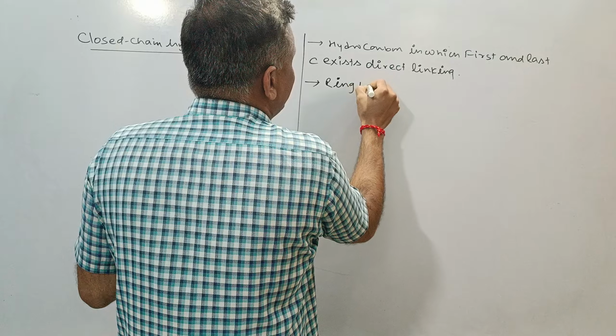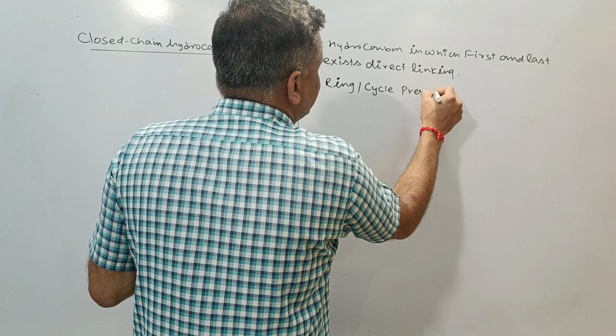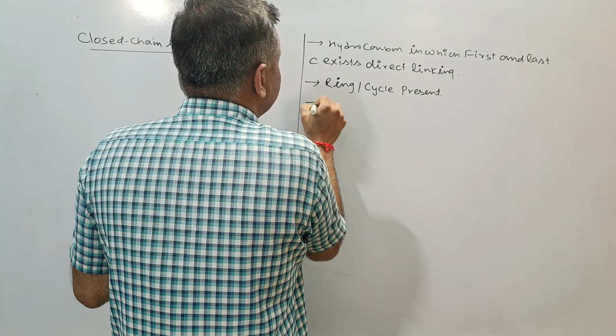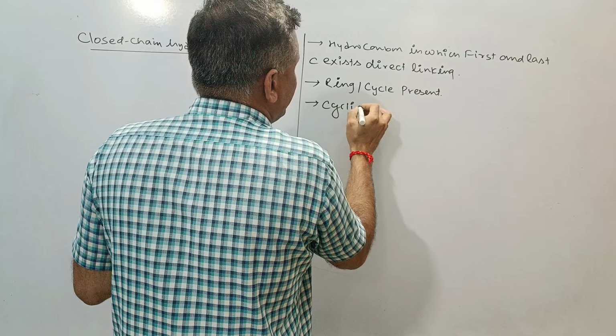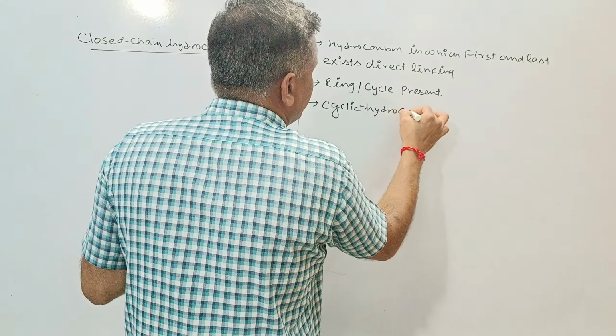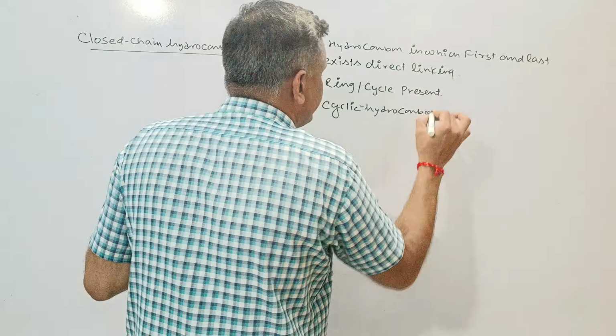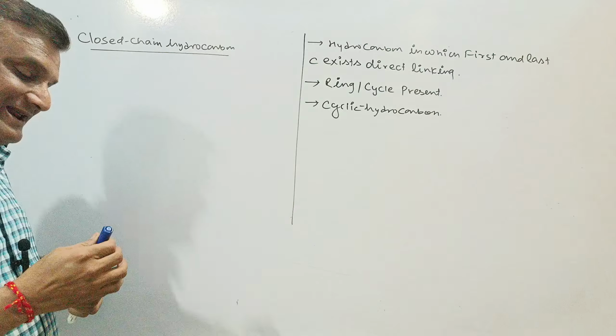So we can say a ring or cycle will be present. That's why these are also called cyclic hydrocarbons. So we have the closed chain hydrocarbon or cyclic hydrocarbon.